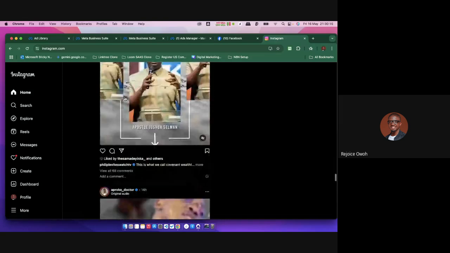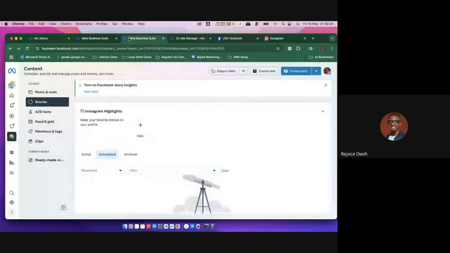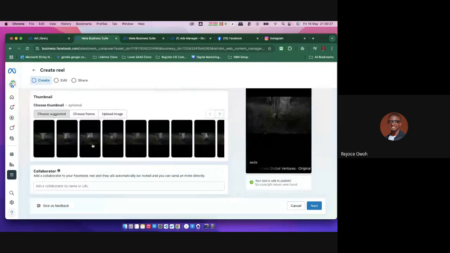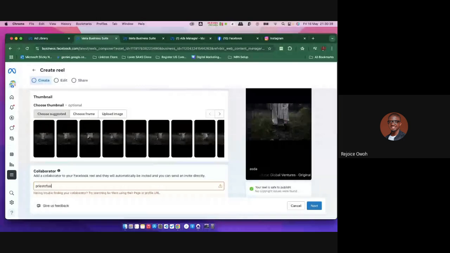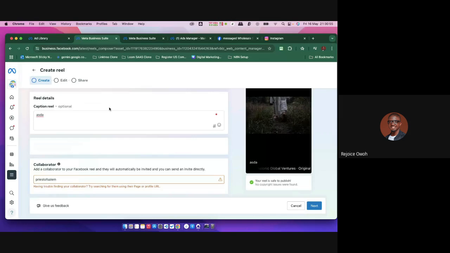That means that if I want to make a post now, I'm looking at collaboration. So from here, I can write the collaboration. I can write the name of the person I want to collaborate with. Either I give the URL of the profile or I write the name. I can say I want to collaborate with Priest of Salem, which is my profile, and it's going to find it automatically, or I will paste the URL of my profile here. You can also choose the thumbnail you want, or a different frame, or upload your own image.